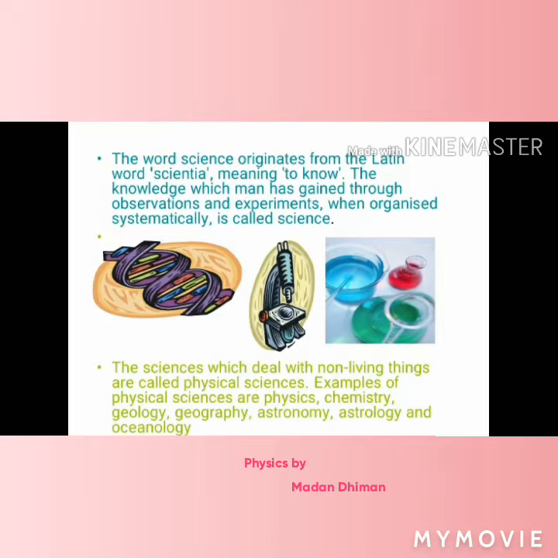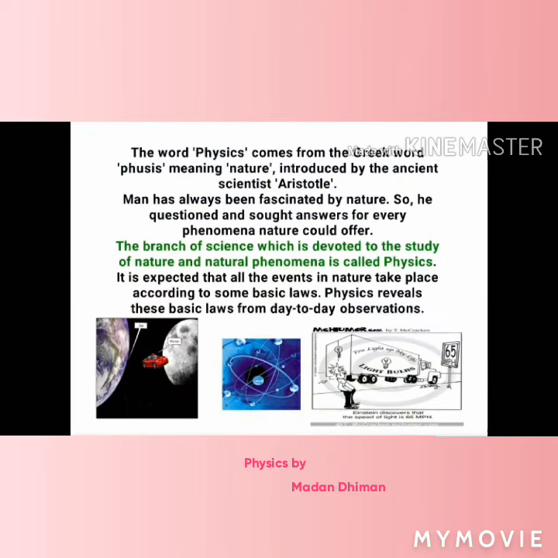The sciences which deal with the non-living are called physical sciences. Examples of physical sciences are physics, chemistry, geology, geography, astronomy, astrology, oceanology. And then the systematic, organized and formulated knowledge which the human gains through observation and experiment when organized systematically.